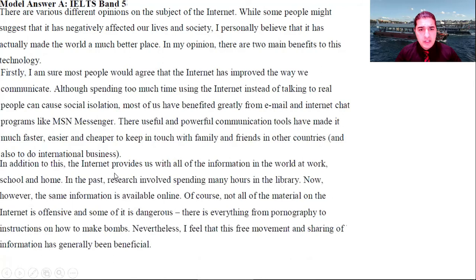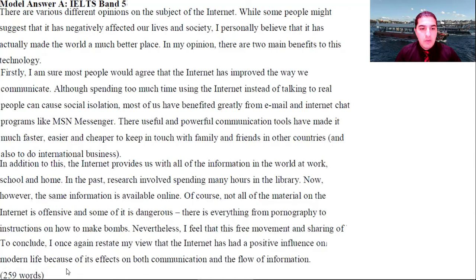In addition to this, the internet provides us with all the information in the world at work, school, and home. In the past, research involved spending many hours in the library. Now, however, the same information is available online. Of course, not all the material on the internet is useful, and sometimes it's offensive, and some of it is dangerous. There is everything from pornography to instructions on how to make bombs. Nevertheless, I feel that this free movement of sharing of information has generally been beneficial. Good. So again, write something and supports it.